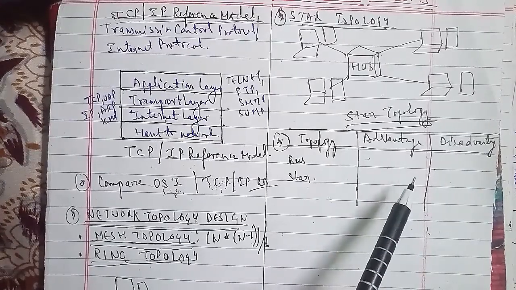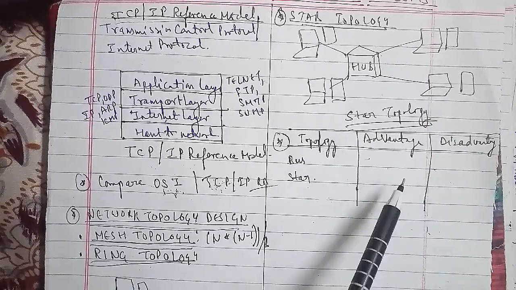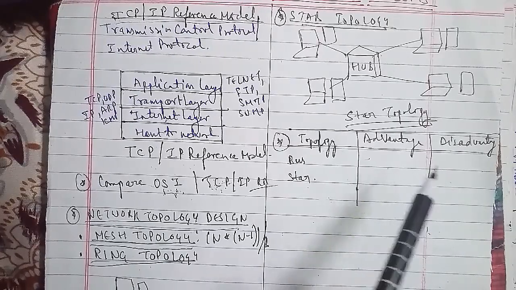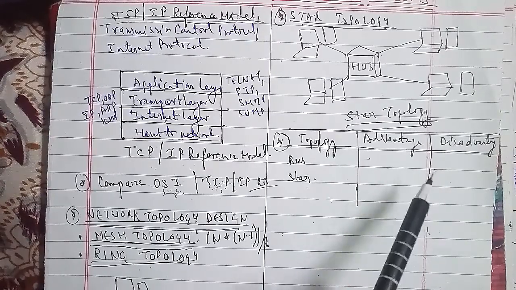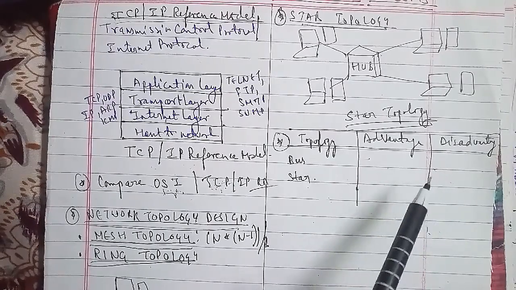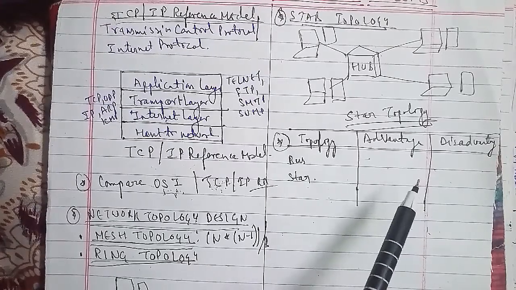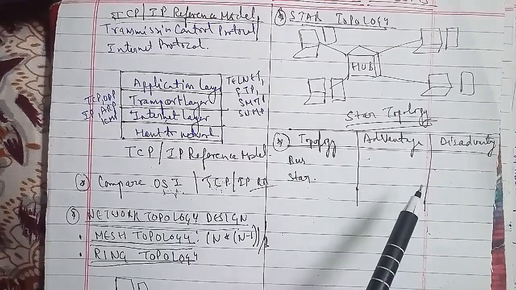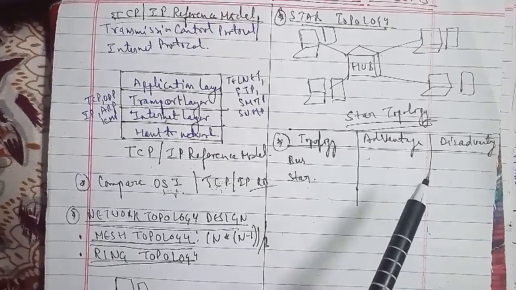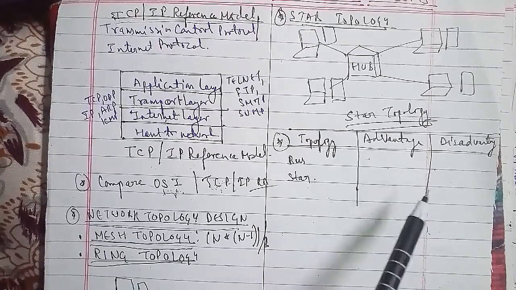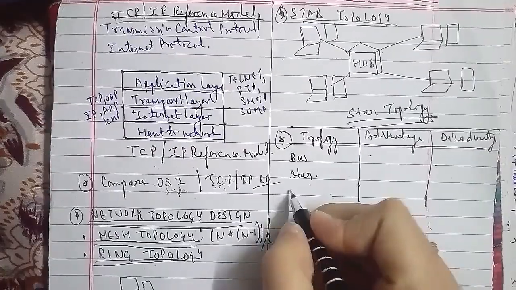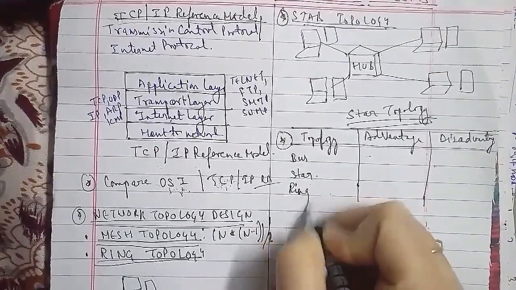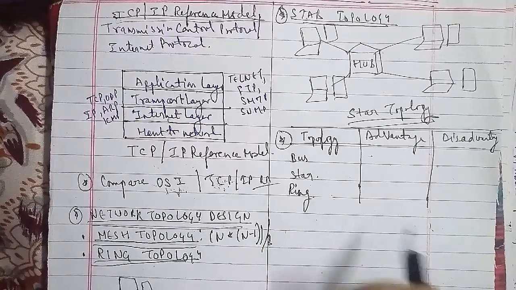The 3 disadvantages are: the first is that adding or removing nodes disrupts the network. The second is that it is difficult to troubleshoot a ring network. The third is that the failure of one node on the ring can affect the whole network. So these were the 3 topologies, bus, star and ring, and we discussed the advantages as well as the disadvantages of all.